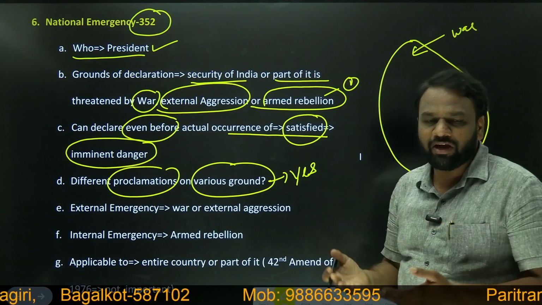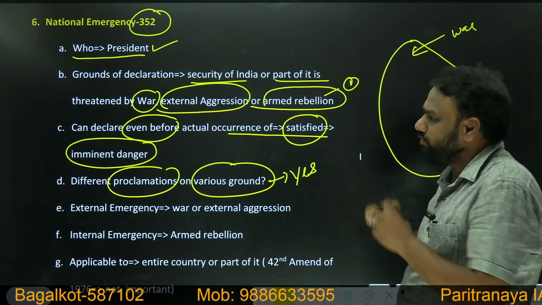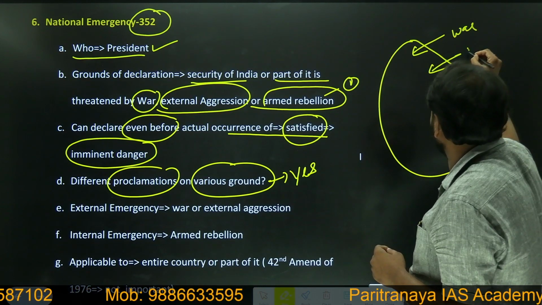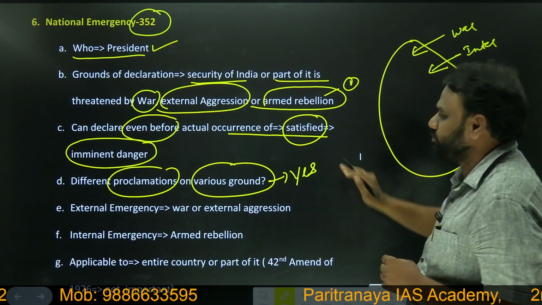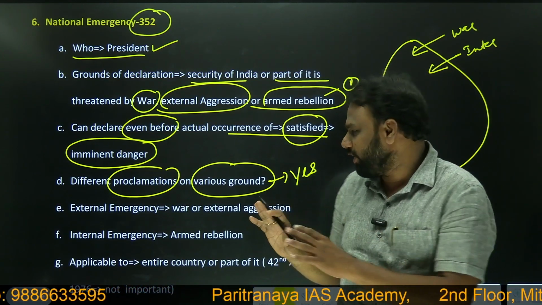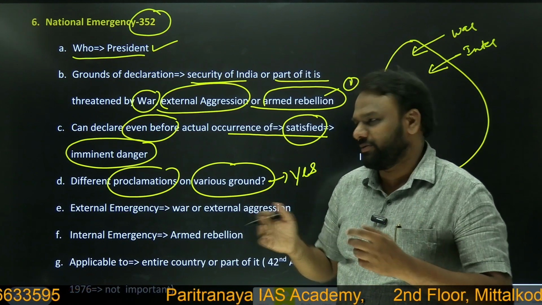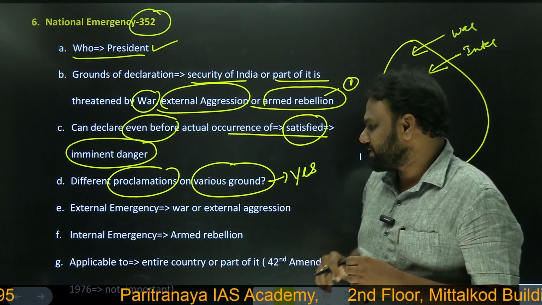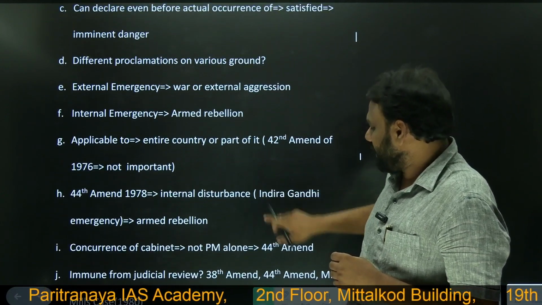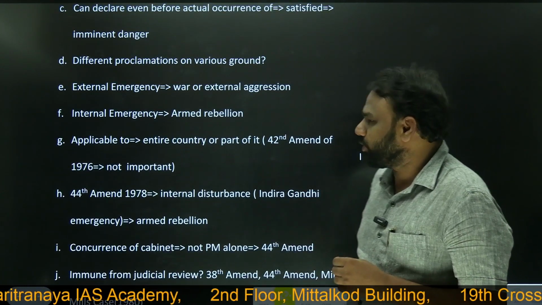Can the President declare one more emergency based on internal rebellion? Yes, it is possible. So there can be different proclamations of emergency by the President on various grounds.